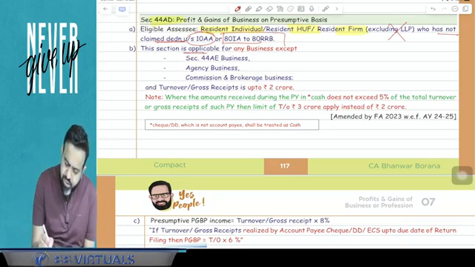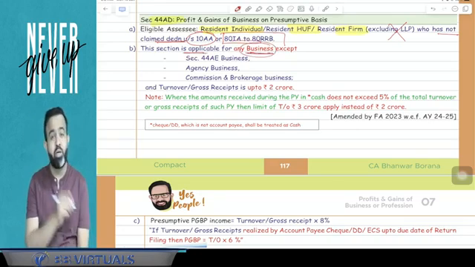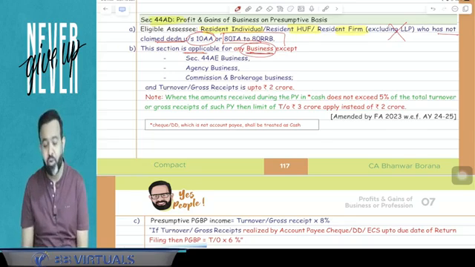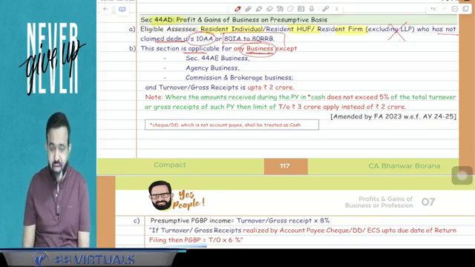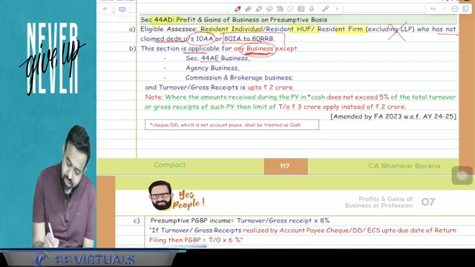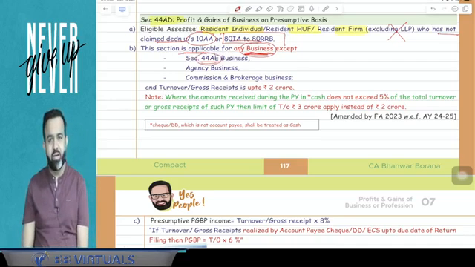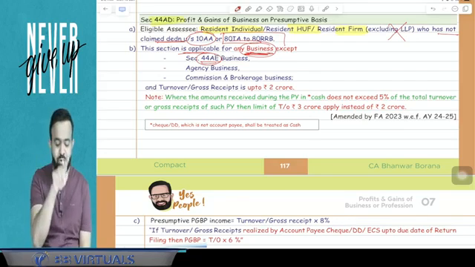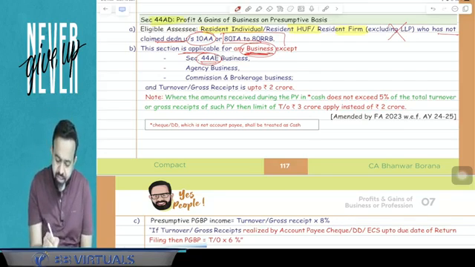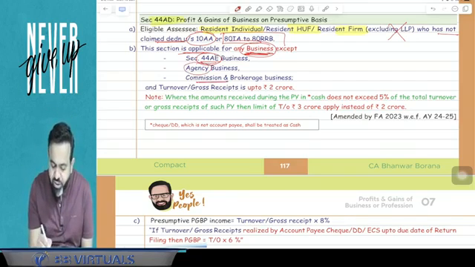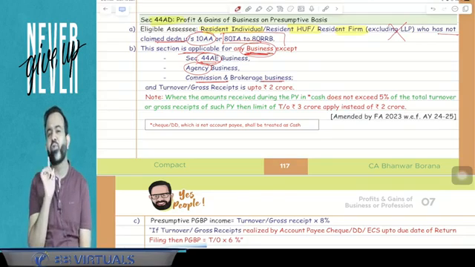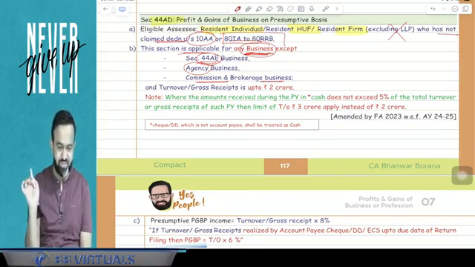And this section is applicable for any business only. 44AD is applicable in case of business only, not in case of profession. As well as it is not applicable in case of 44AE business. So if there is a transportation business, then 44AE is applicable, 44AD is not applicable. In case of agency business or commission and brokerage business, guys, 44AD is not applicable.